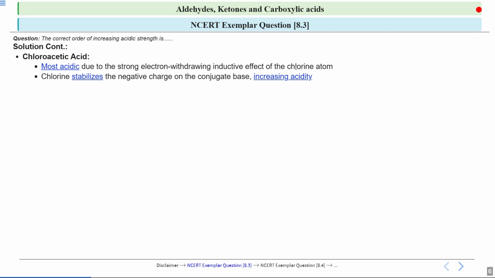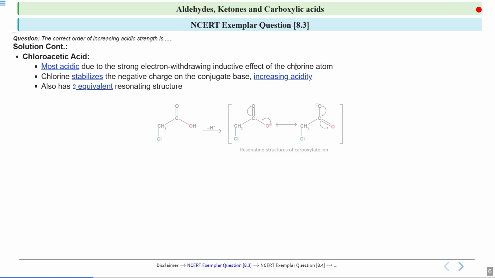And we know that the more stable the conjugate base, the stronger is the acid. So if we talk about the resonating structures, then chloroacetic acid has two equivalent resonating structures, okay, which stabilize the conjugate base. So if you look at this diagram, this is when chloroacetic acid loses a proton, okay, and these are the resonating structures of the carboxylate ion.